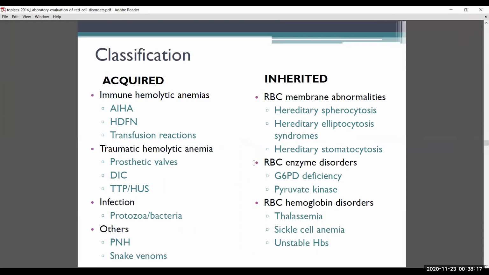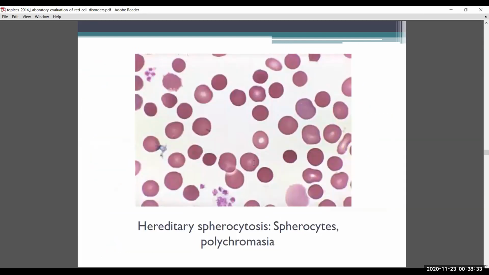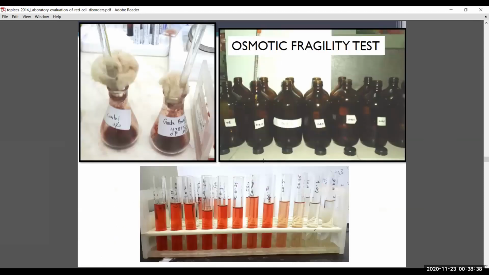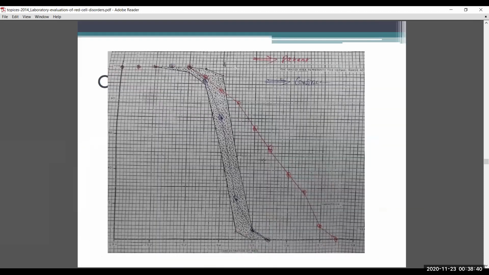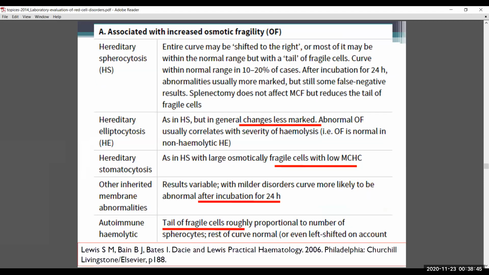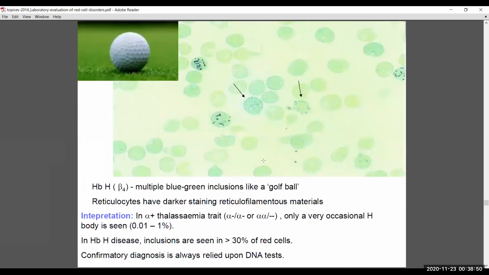Acquired can be immune and non-immune. Immune includes autoimmune hemolytic anemias, transfusion reactions, and hemolytic disease of the newborn. Non-immune includes traumatic causes, microangiopathies, TTP and HUS. Okay, don't forget PNH and snake bite. This is all different. Hemoglobinopathies are classified on the basis of the product.